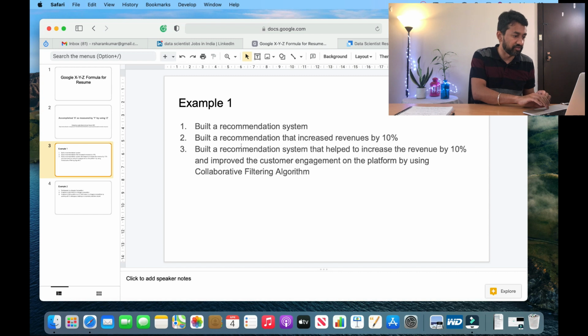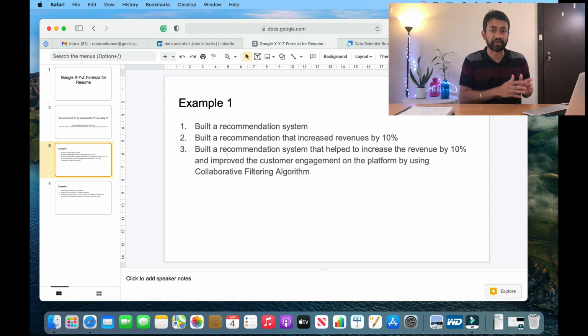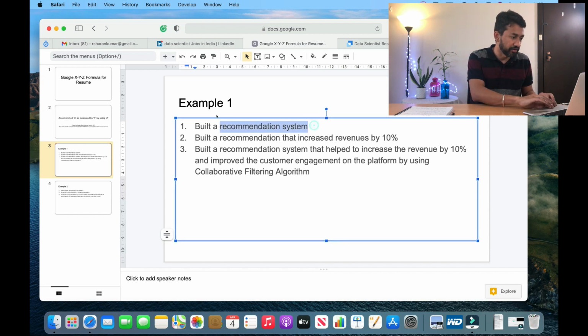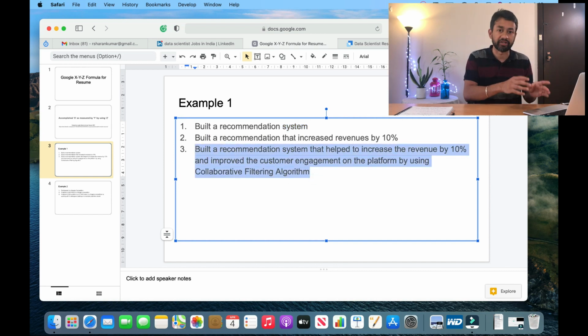So what we are saying is that we built a recommendation system that helped to increase the revenue by 10% and improved the customer engagement on the platform by using a collaborative filtering algorithm. So now we have used Google's XYZ formula in order to translate a statement from here, where it is not at all impactful, to the third point here, where it is really impactful and shows how huge the impact was for the organization and how it has been developed.